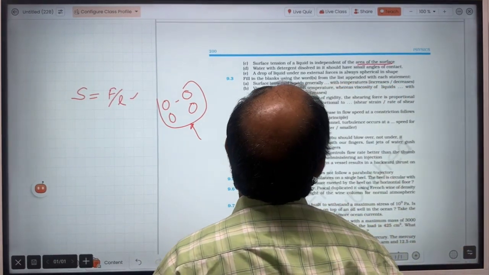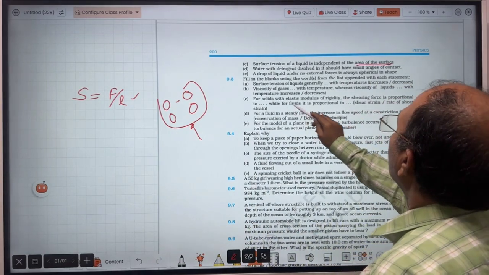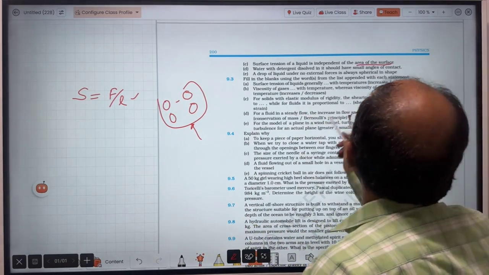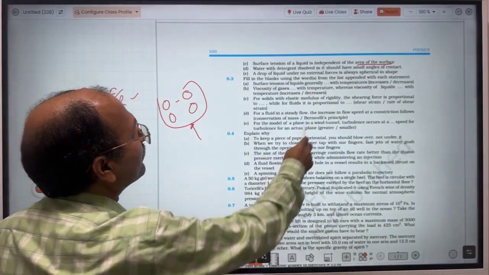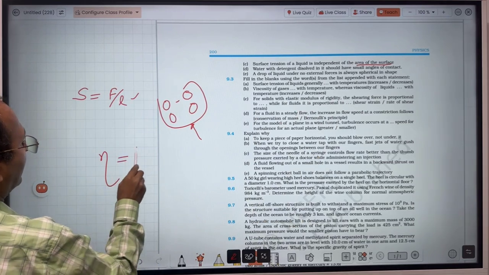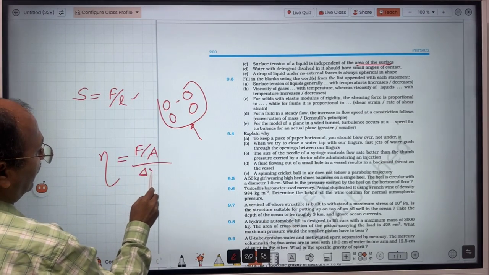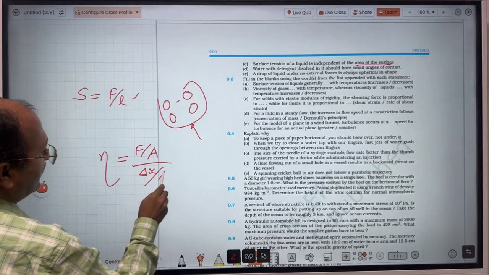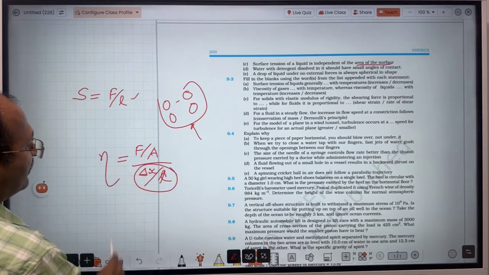Then for solids with elastic modulus of rigidity, the shearing force is proportional to deformation, while for fluid it is proportional to rate of deformation. If you remember, when we consider eta, we write force upon area divided by deformation produced divided by side, suppose L. So this is shear strain.